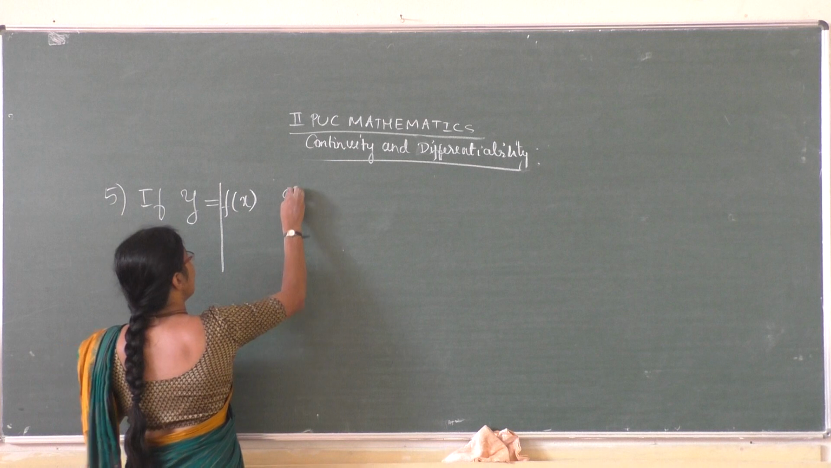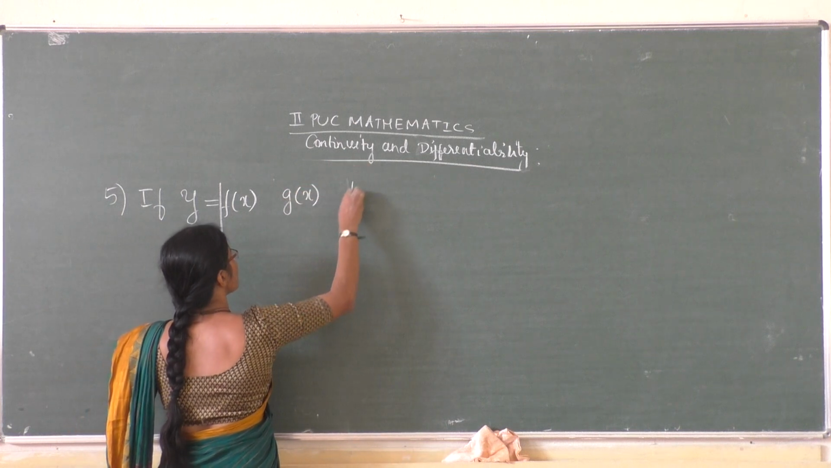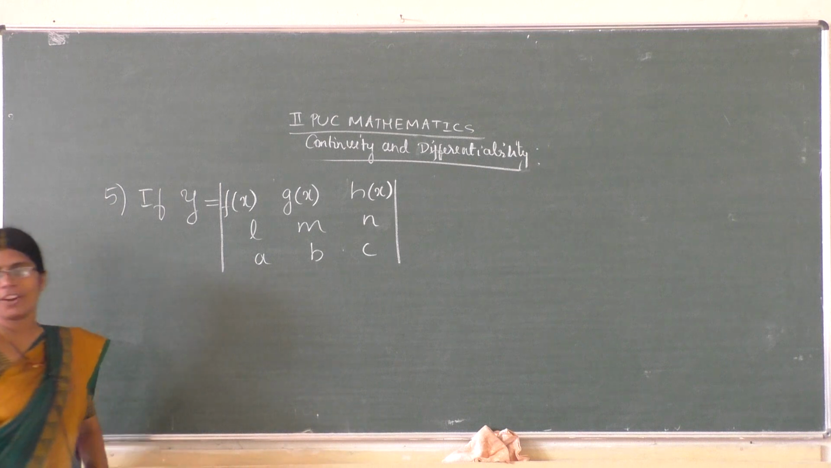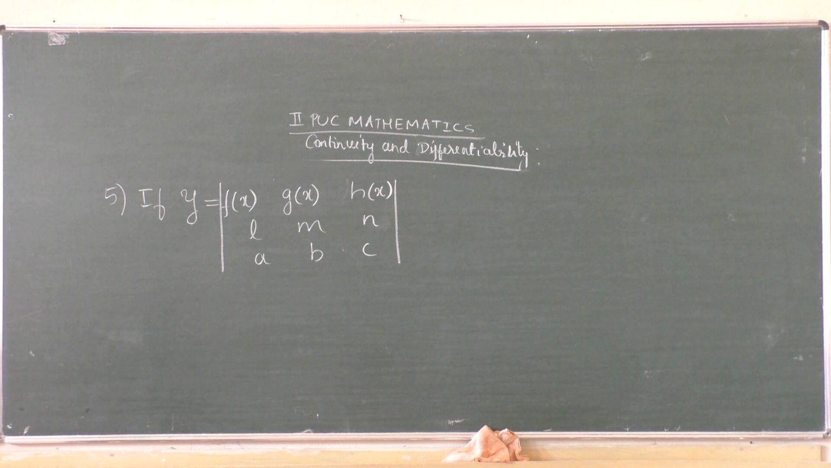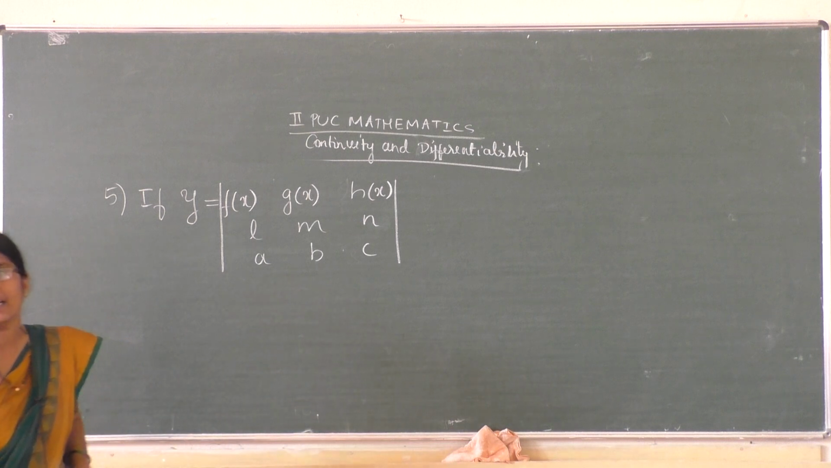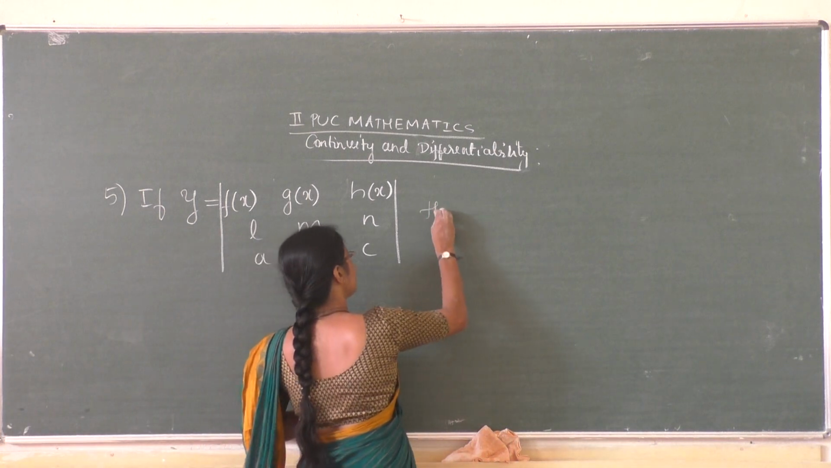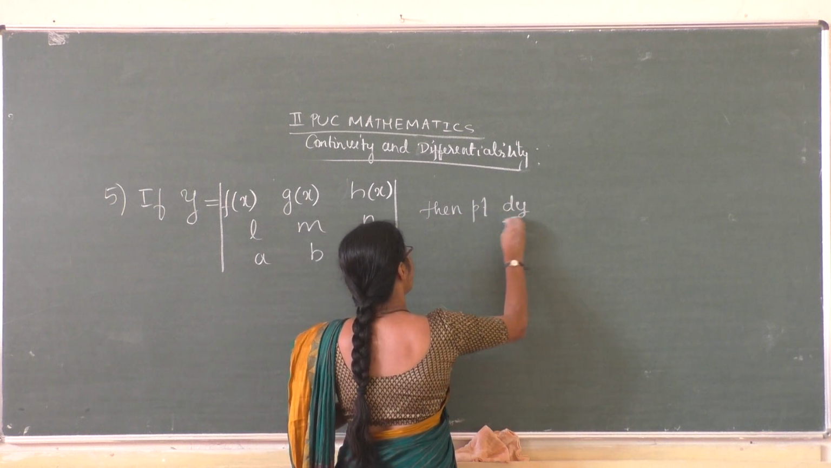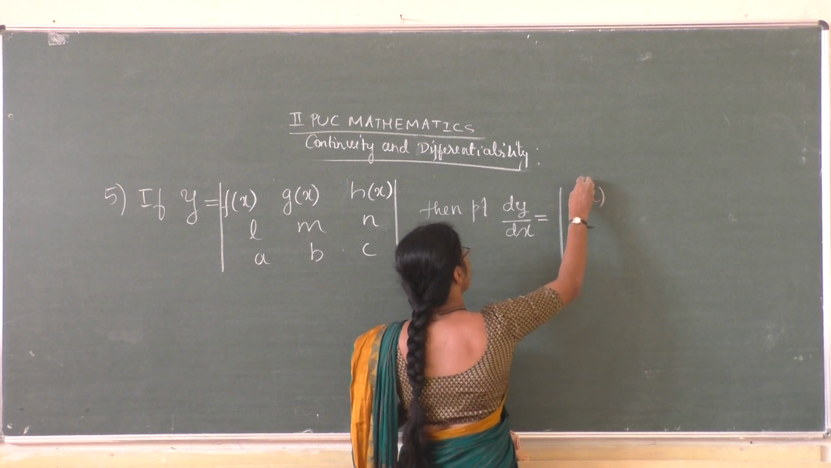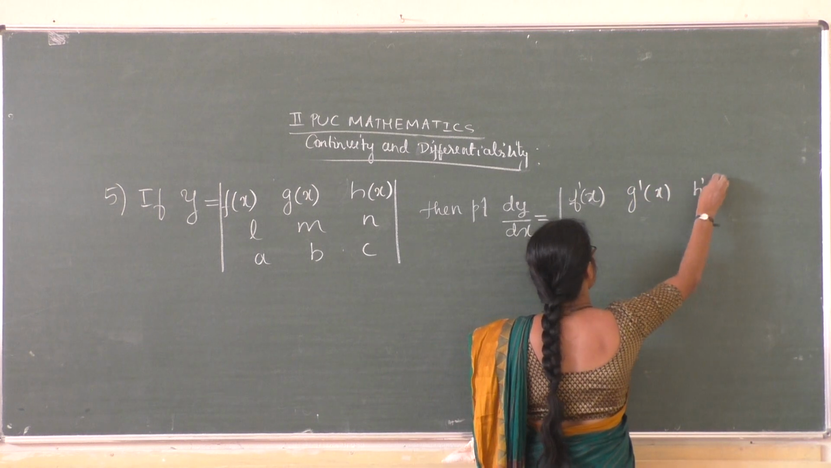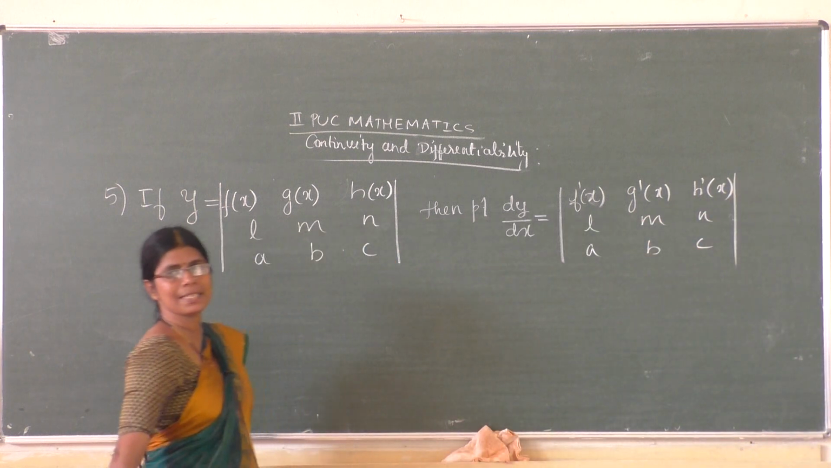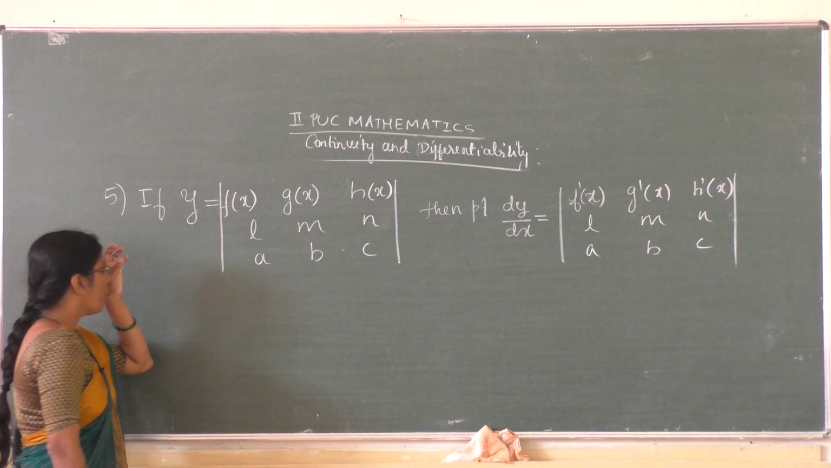If y equals the determinant with rows f of x, g of x, h of x; L, M, N; A, B, C, then prove that dy by dx is equal to the determinant with rows f dash of x, g dash of x, h dash of x; L, M, N; A, B, C, where L, M, N, A, B, C are all constants. Okay, so how to prove this?